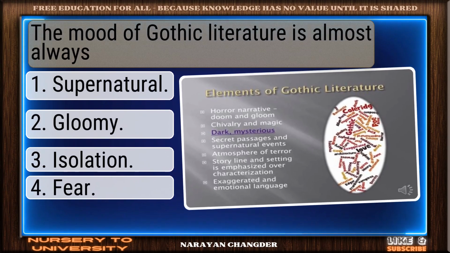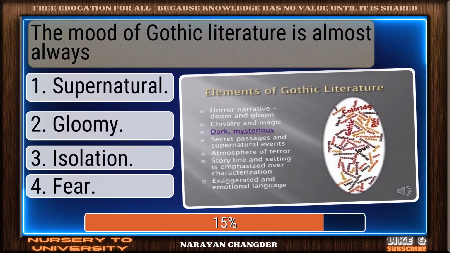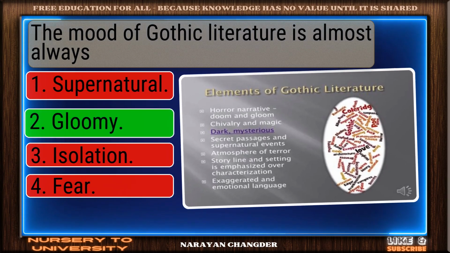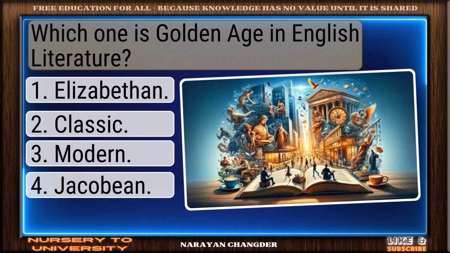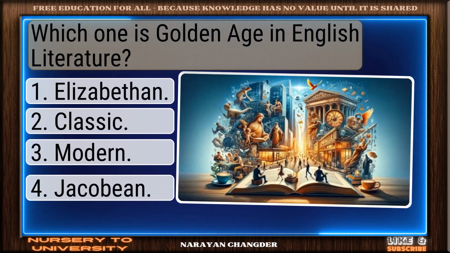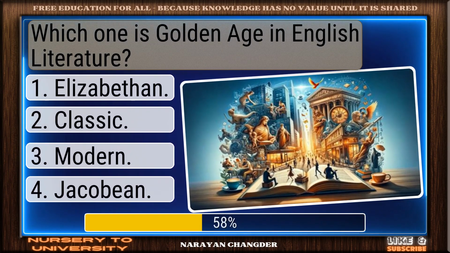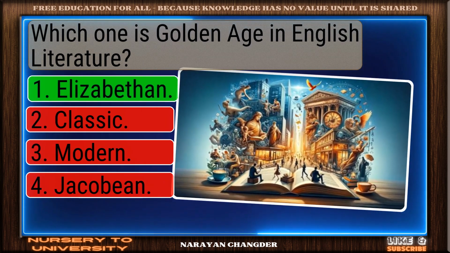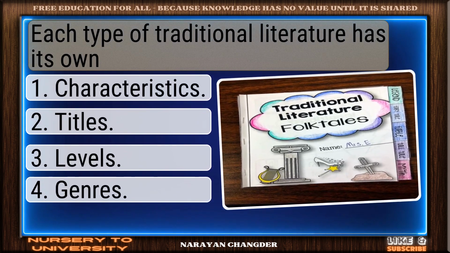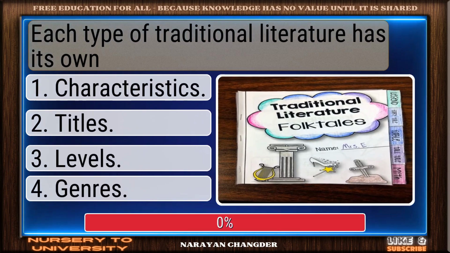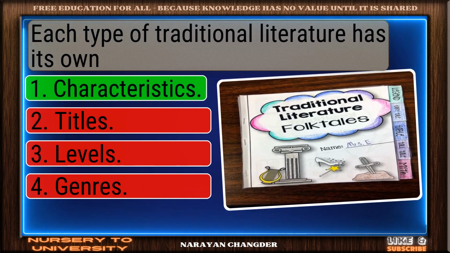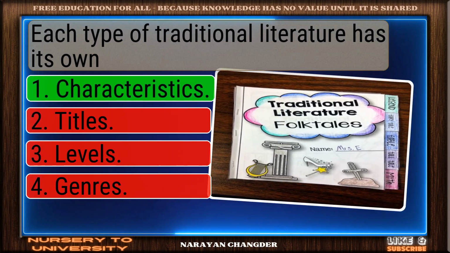The mood of Gothic literature is almost always... Nice selection. Gloomy is correct. Which one is Golden Age in English literature? Great job. Elizabethan is accurate. Each type of traditional literature has its own... Nice selection. Characteristics is correct.